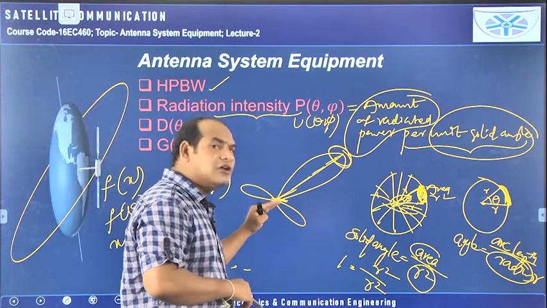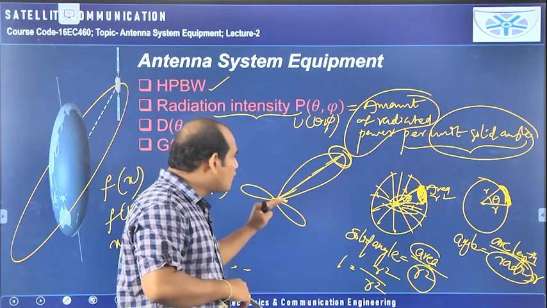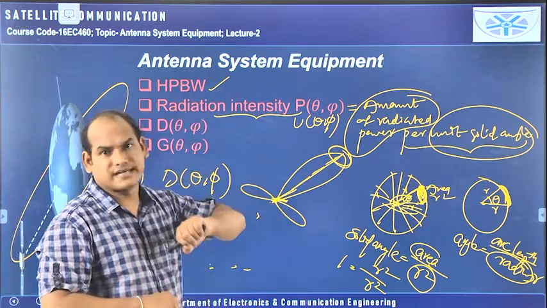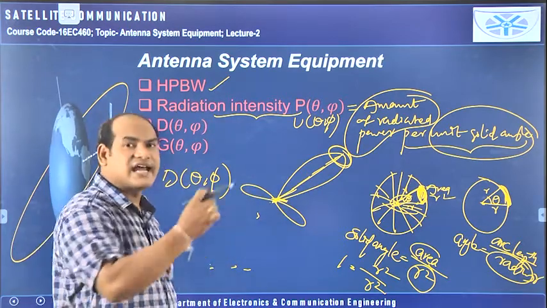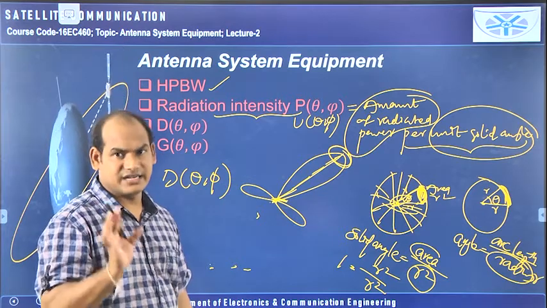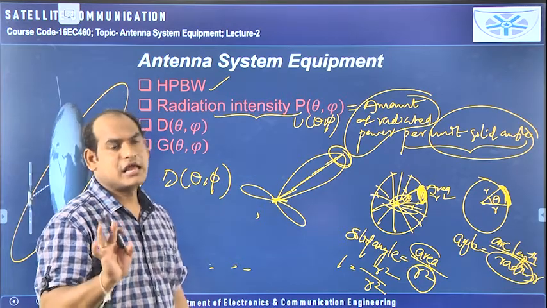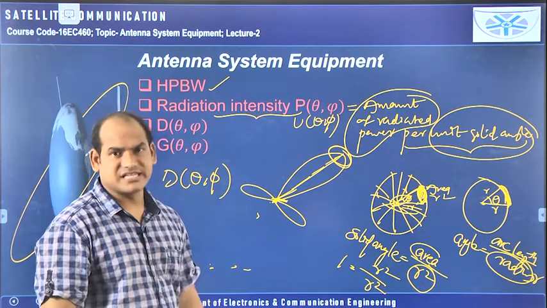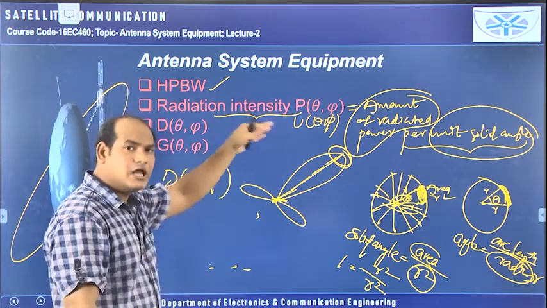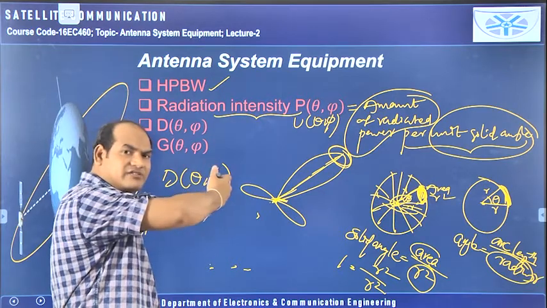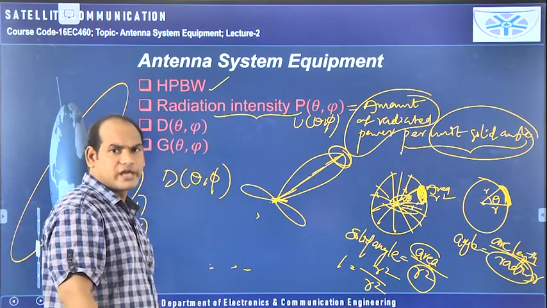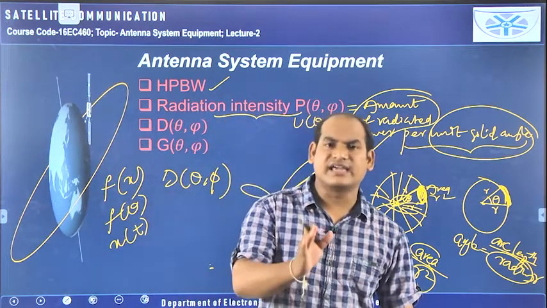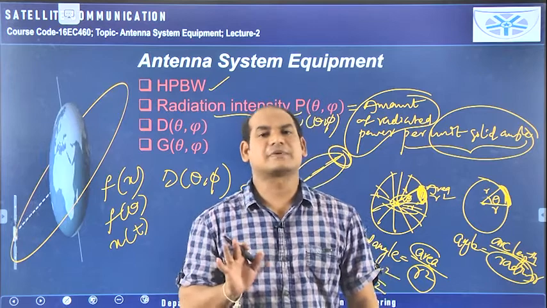So for what value of theta and for what value of phi you are measuring the radiation intensity is very important. The values of theta and phi should be taken very accurately while measuring, whether it is directivity or gain or radiation intensity. Actually radiation intensity is required to calculate these two, directivity and gain. In all directions the radiation intensity, directivity or gain are not equal for any practical antenna.